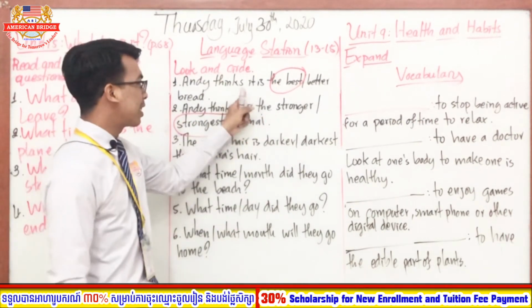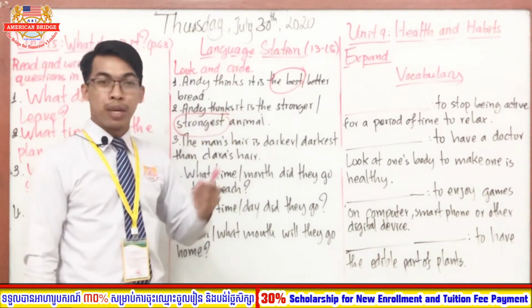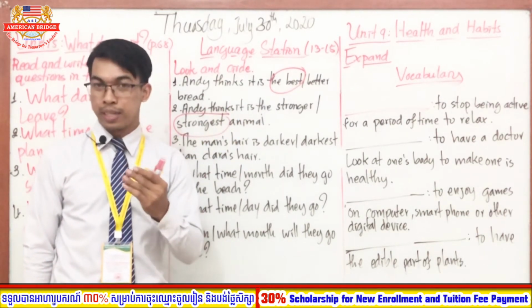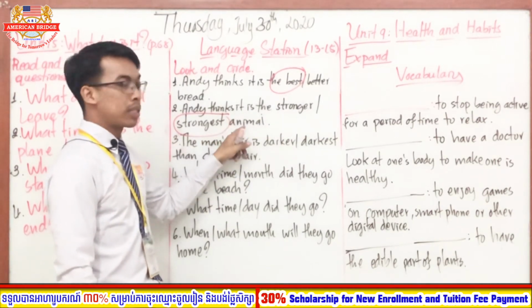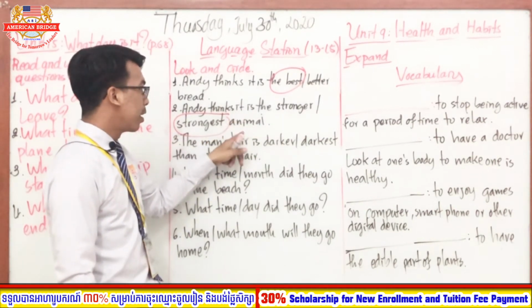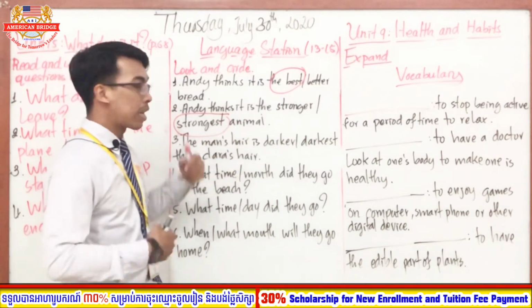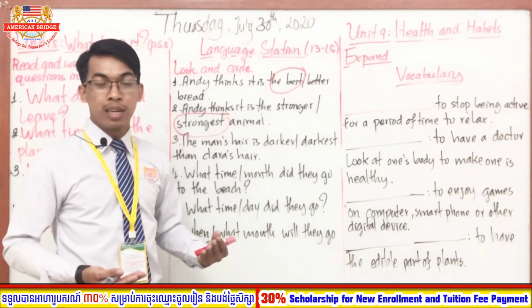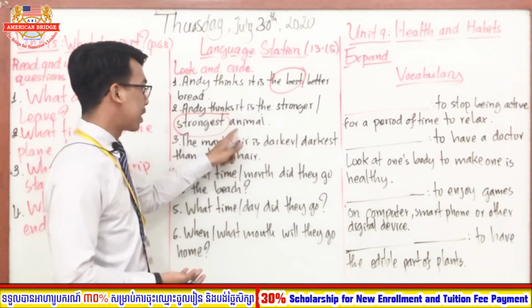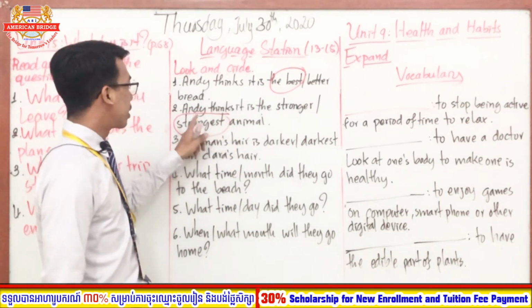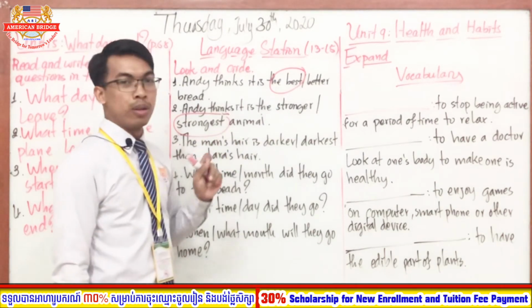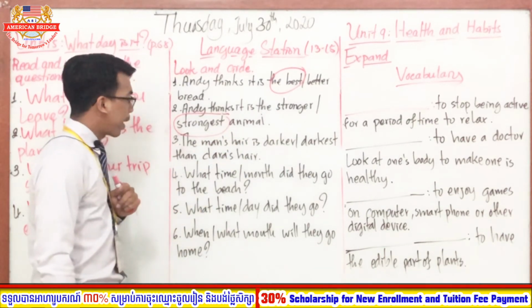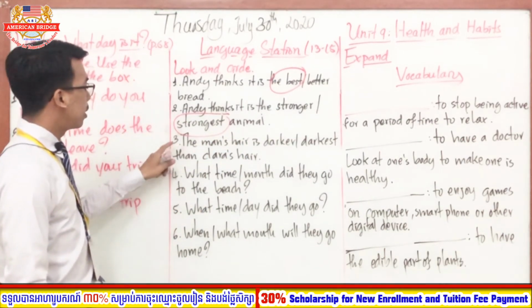Just like the first sentence, it is about superlative adjectives. It does not compare two things in one sentence. It just focuses on the strongest, the highest degree. So Andy thinks it is the strongest animal. All right.